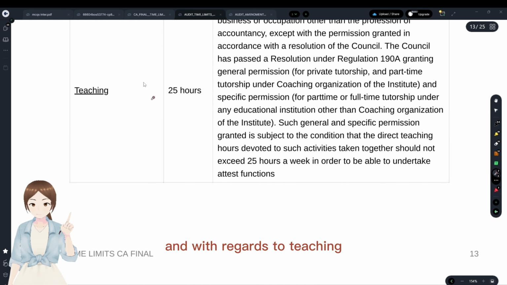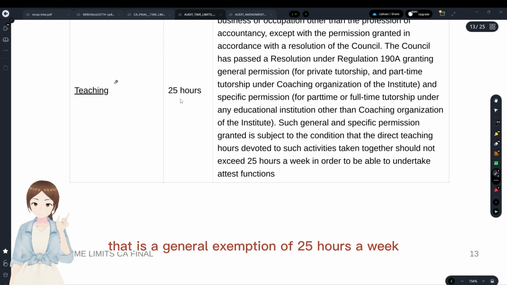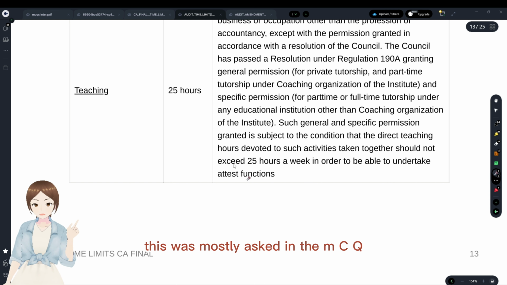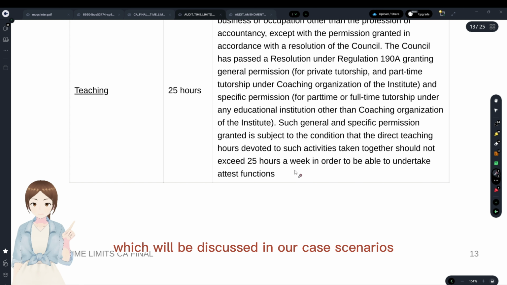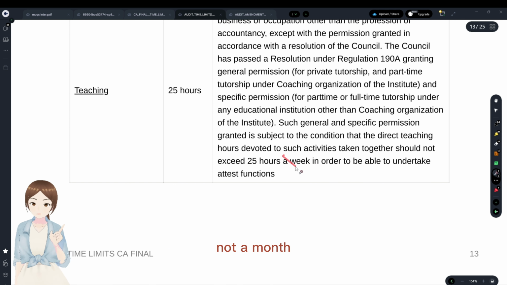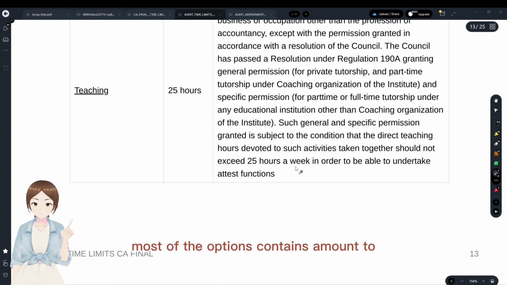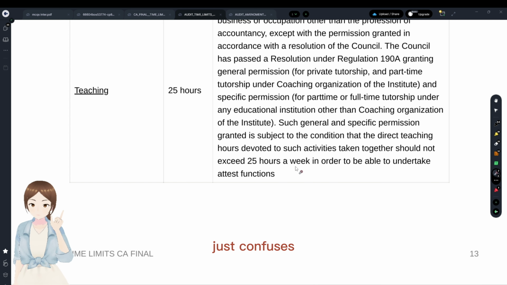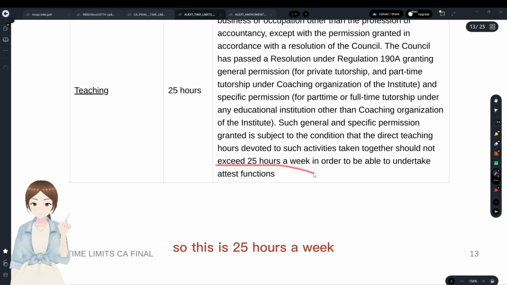And with regards to teaching, this is for the Chartered Accountants Act, there is a general exemption of 25 hours a week. This was mostly asked in the MCQ, which we discussed in our case scenarios also. It was repeated 2 to 3 times. Make sure this is a week, not a month. Most of the options contain a month just to confuse us. So this is 25 hours a week.